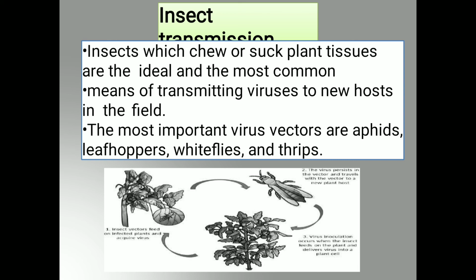In that way, through the saliva or the sap released by the insect, the healthy plant becomes infected. So insects are responsible for transmission of plant viruses. For example, aphids, leafhoppers, whiteflies and thrips. These are examples of virus transmission.